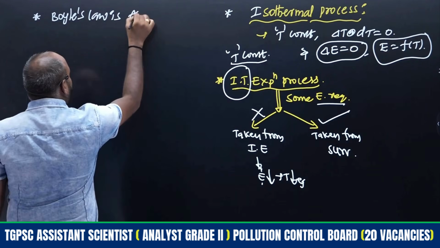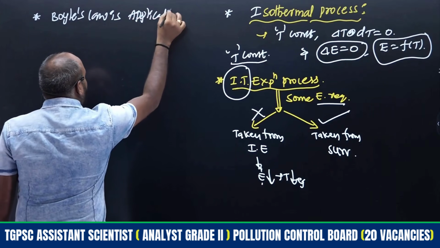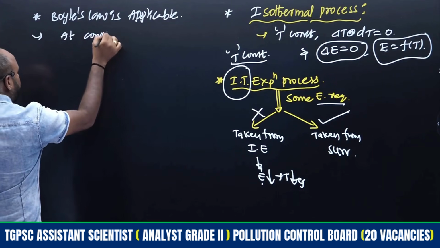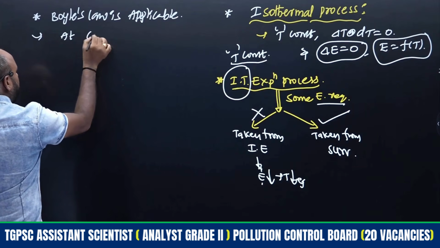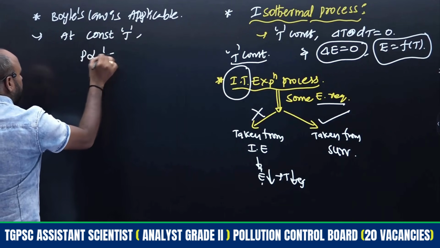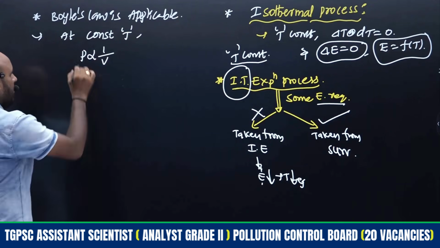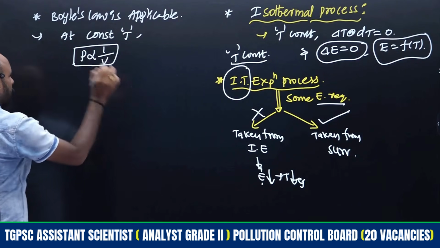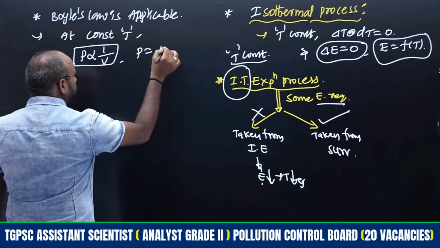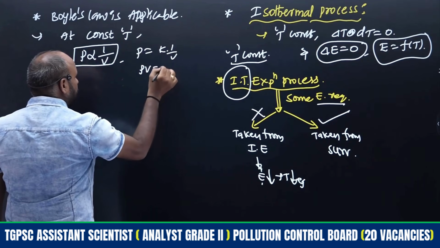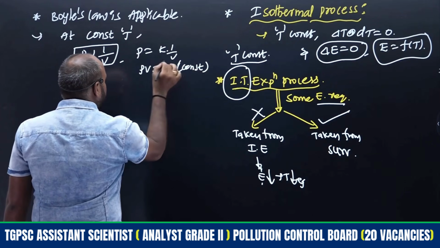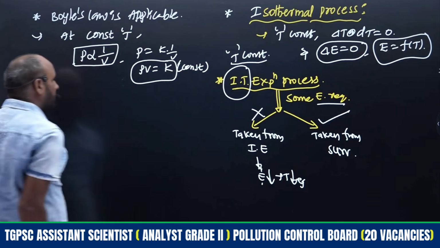Boyle's law is applicable, right? So what is meant by Boyle's law? At constant temperature, the pressure of the gas is inversely proportional to the volume, right? So we may write P is equal to K into 1 by V, therefore PV is equal to K, where K is a constant, right?